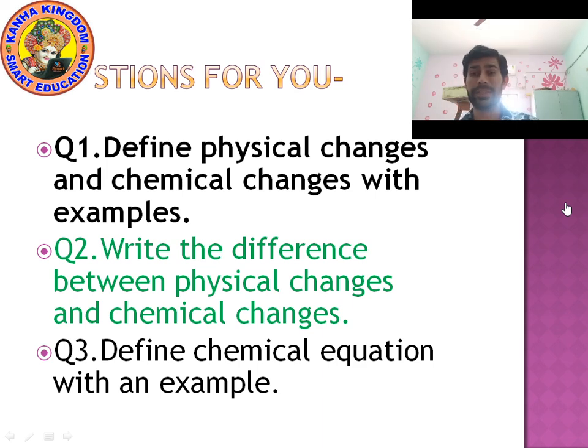What is a chemical equation? A chemical equation is the written form of a chemical reaction. In the next class, I will tell you one more definition of chemical equation. Simple example, burning of rocket fuel. When hydrogen reacts with oxygen, then it gets burned. And another example, burning of coal. When carbon reacts with oxygen, it forms CO2, carbon dioxide.